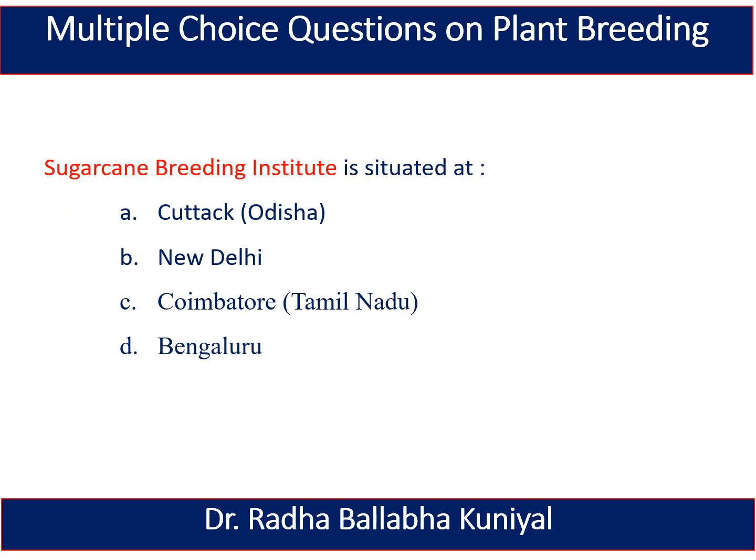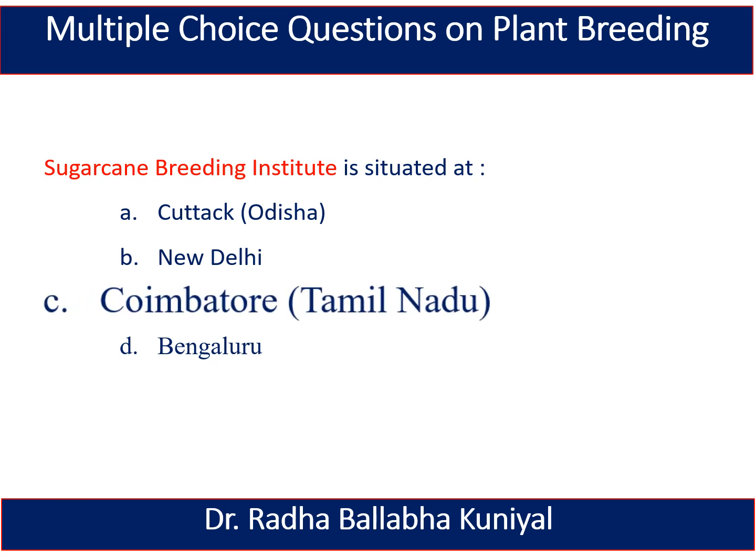The next question is: Sugarcane Breeding Institute is situated at Cuttack, Odisha; New Delhi; Coimbatore, Tamil Nadu; or Bengaluru. Here the right answer is Coimbatore, Tamil Nadu. Sugarcane Breeding Institute is situated at Coimbatore in Tamil Nadu state.